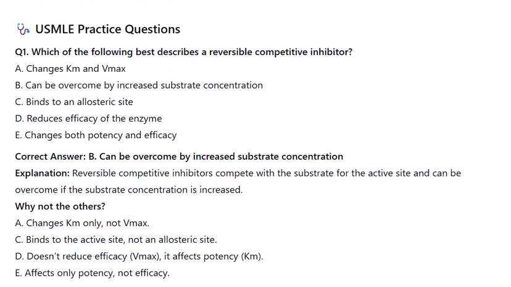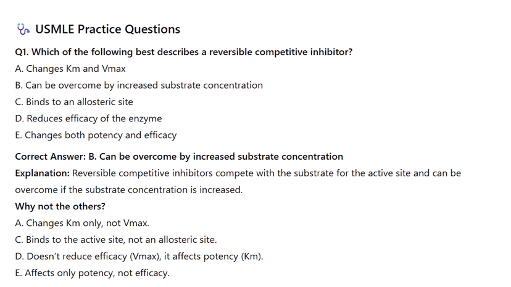USMLE practice questions. Q1. Which of the following best describes a reversible competitive inhibitor? A. Changes Km and Vmax. B. Can be overcome by increased substrate concentration. C. Binds to an allosteric site. D. Reduces efficacy of the enzyme. E. Changes both potency and efficacy.